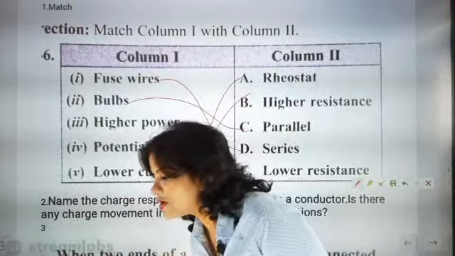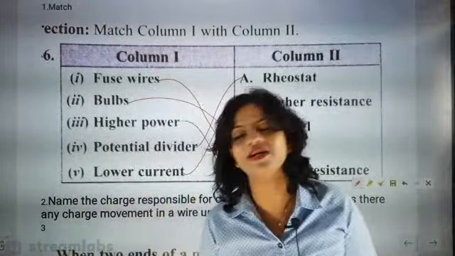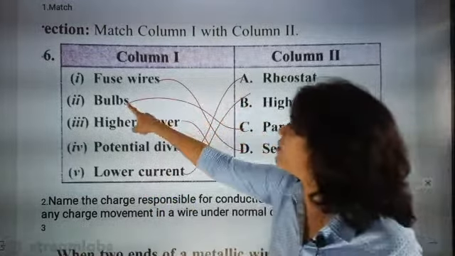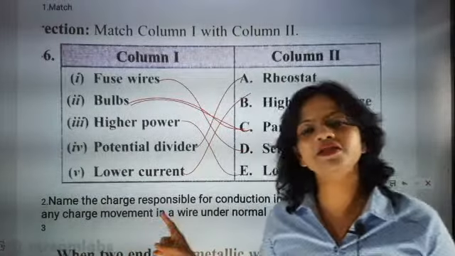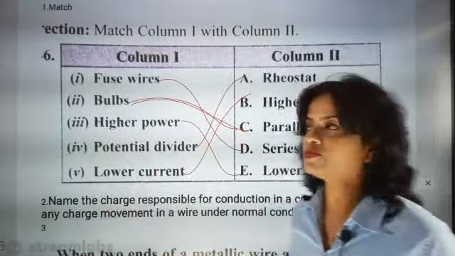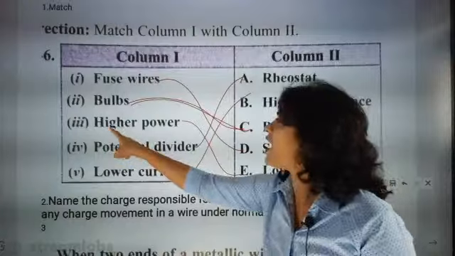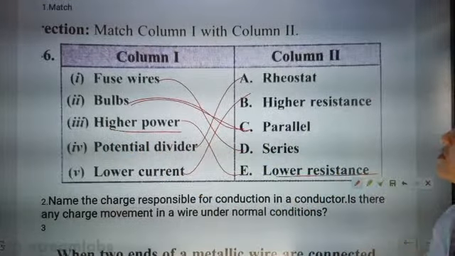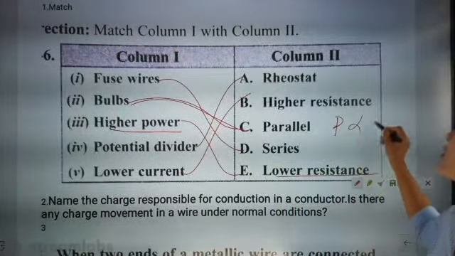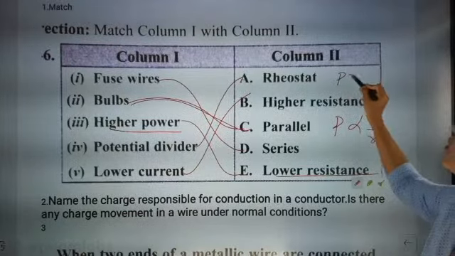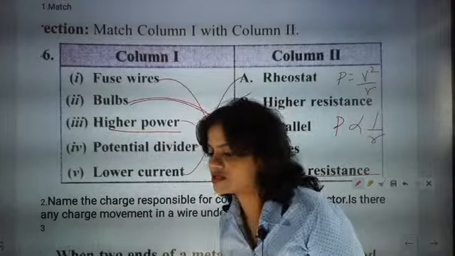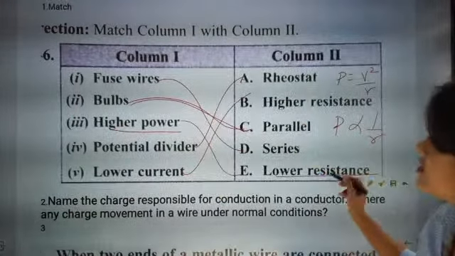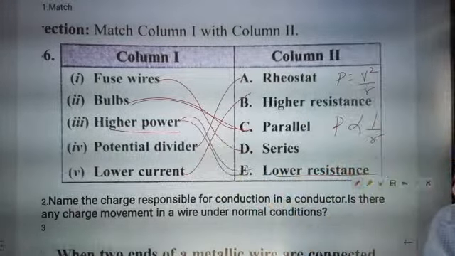So that is very important: current is inversely proportional to resistance. That is absolutely correct, beta. Bulb is connected in parallel. If bulb is connected in series, then it will become very dim. So connection of bulb will be parallel. Higher power, lower resistance. P is equal to V square by R, so power is inversely proportional to resistance. Because of that, we can say higher power, lower resistance.